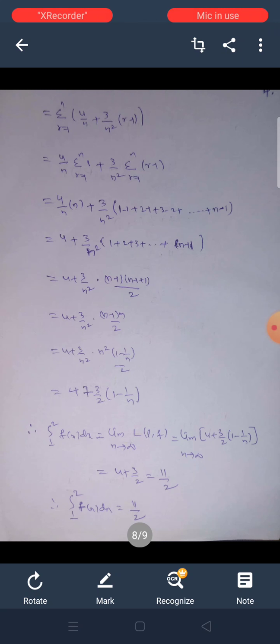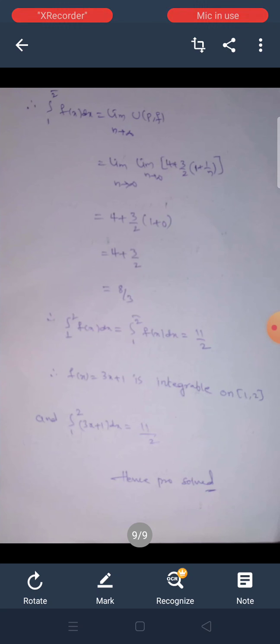Therefore, the lower integral from 1 to 2 of f(x) dx is equal to the limit as n tends to infinity of L(P, f), which is the limit as n tends to infinity of 4 + 3/2 into (1 - 1/n), which is 4 + 3/2, equal to 11/2. Therefore, the lower integral from 1 to 2 of f(x) dx is equal to 11/2.